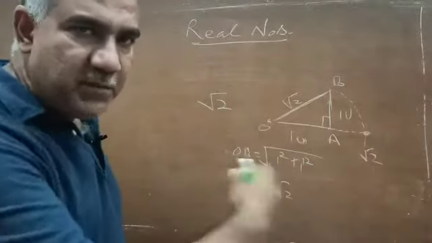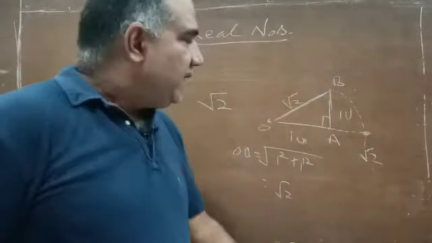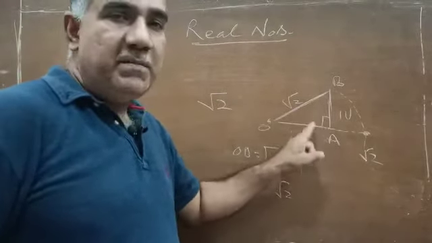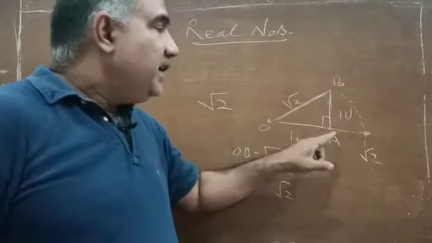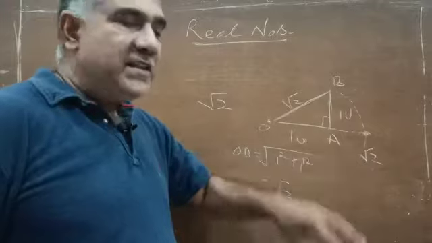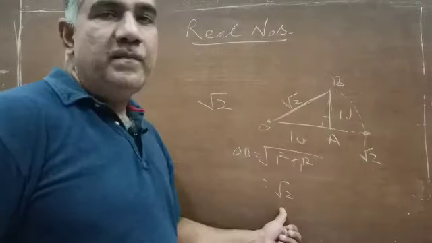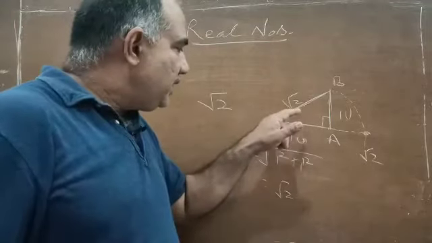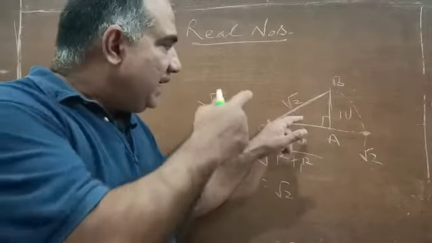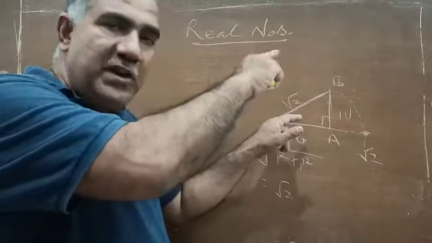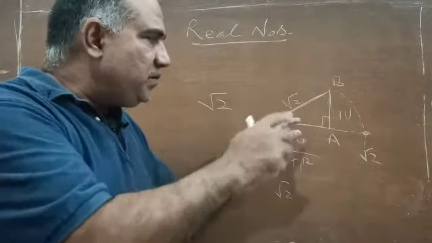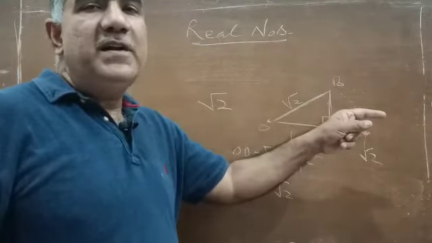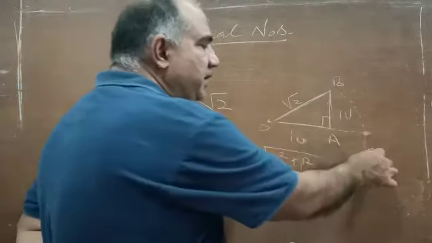Once again I am reading out the procedure for representing under root 2 on the number line. Take unit length, let us say OA. At A, make a 90 degree angle so that Pythagoras can be applied. Then take length AB, again 1 unit. Now if you find OB by applying Pythagoras, the length OB becomes under root 2. With the help of a compass, take O as center and OB as radius, and put an arc. The point of intersection of the arc with the number line produced will represent under root 2.